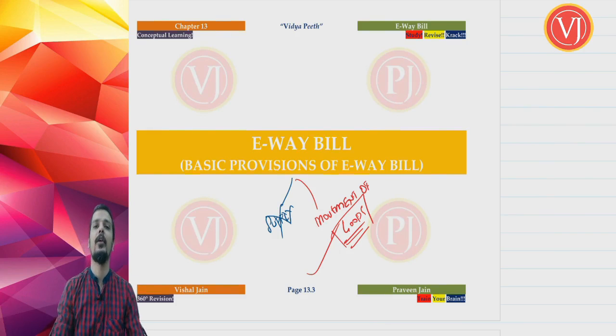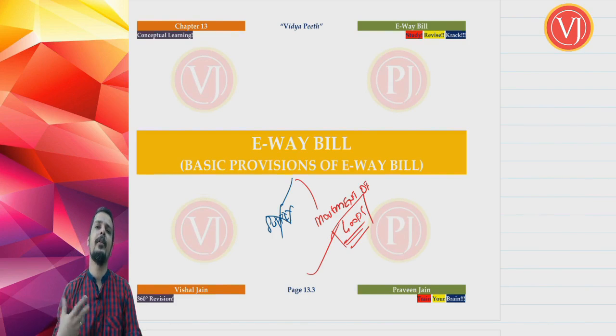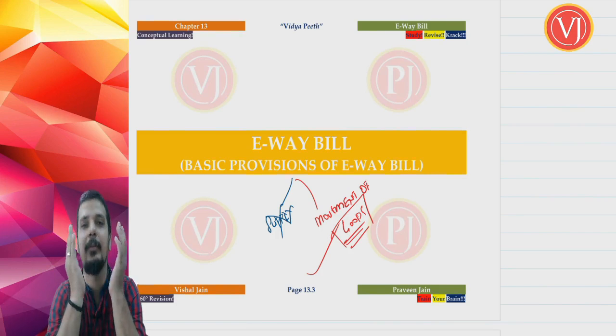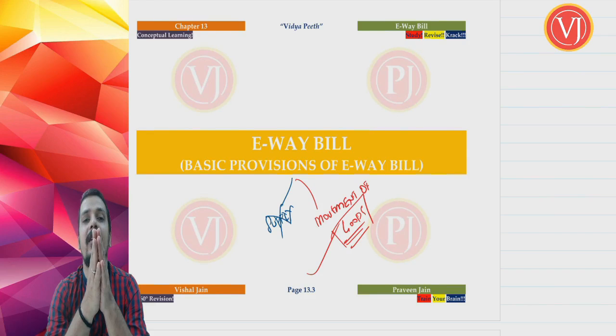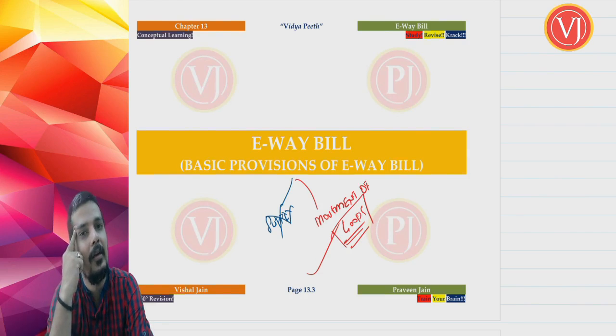So your entire focus when we are discussing e-way bill, at least the basic provisions, is this. We have divided this chapter into two things. The first will be the basic provisions, which focus only on Section 68 read along with Rule 138. The second will be the other provisions, where you talk about Rule 138A, 138B, 138C, 138D and 138E. Initial focus will be only on the basic concepts of e-way bill. One thing you have to clearly understand: it has been a very long time since our journey of GST began, and during this journey one word would have been incorporated in your subconscious mind, that is supply.